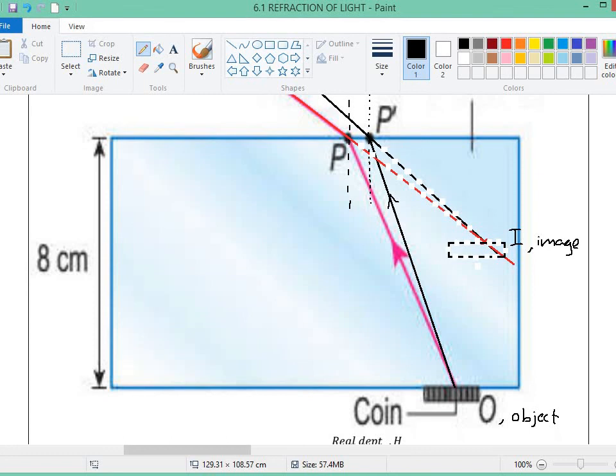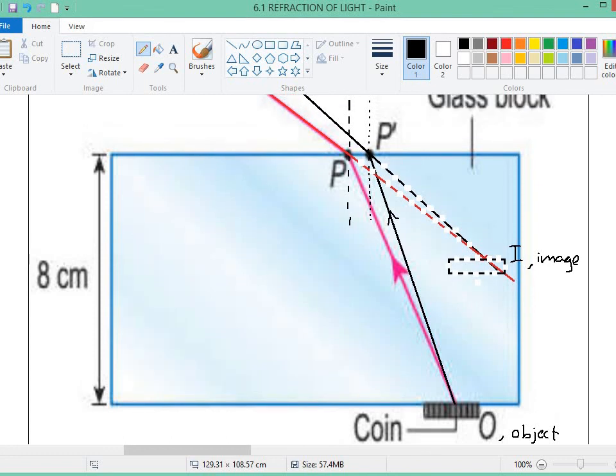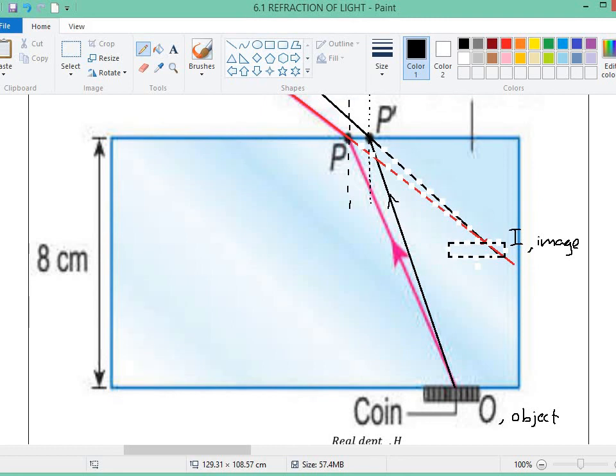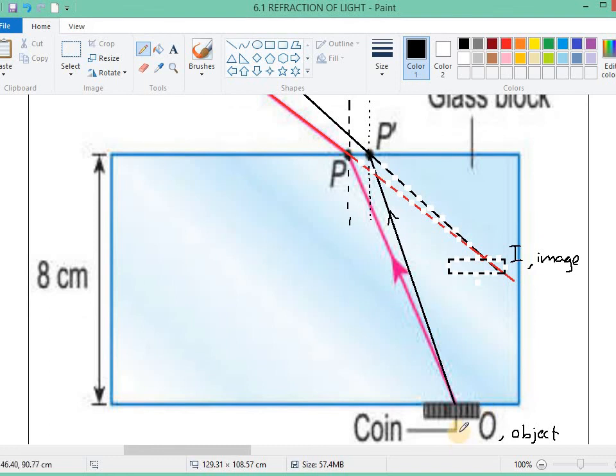If the image is here, it is nearer compared to the actual object, you see or not? Actually the object is 8 centimeter under the glass, but due to refraction it looks like the coin is here. So the coin will look nearer to the surface and bigger. Nearer, then it will look bigger.